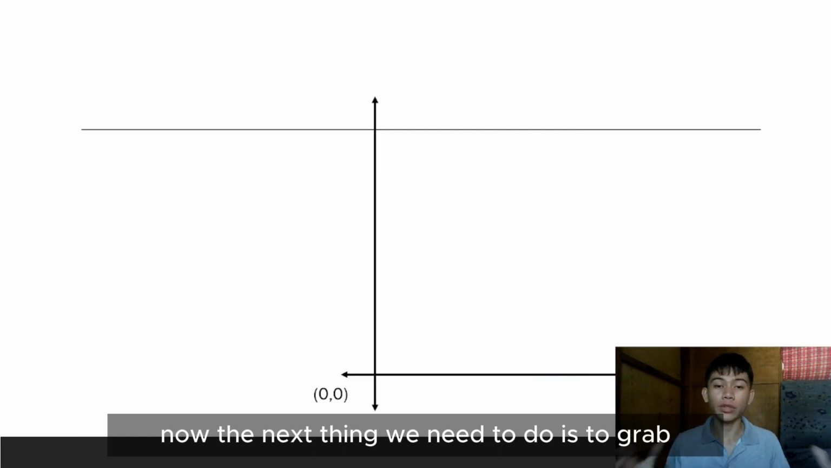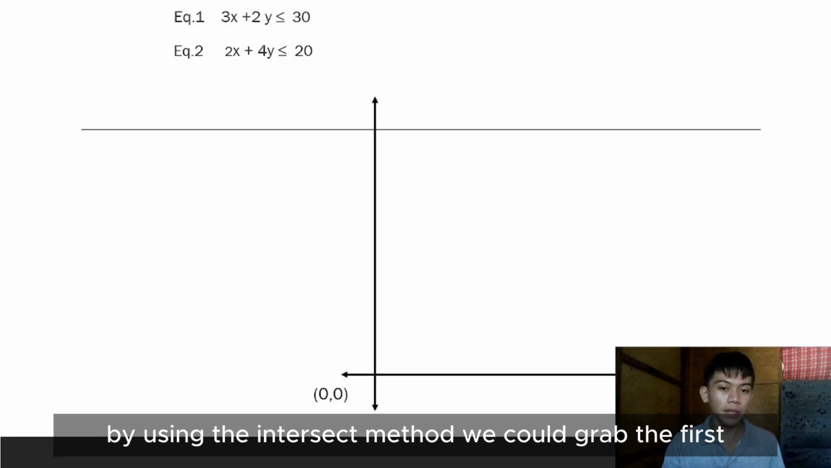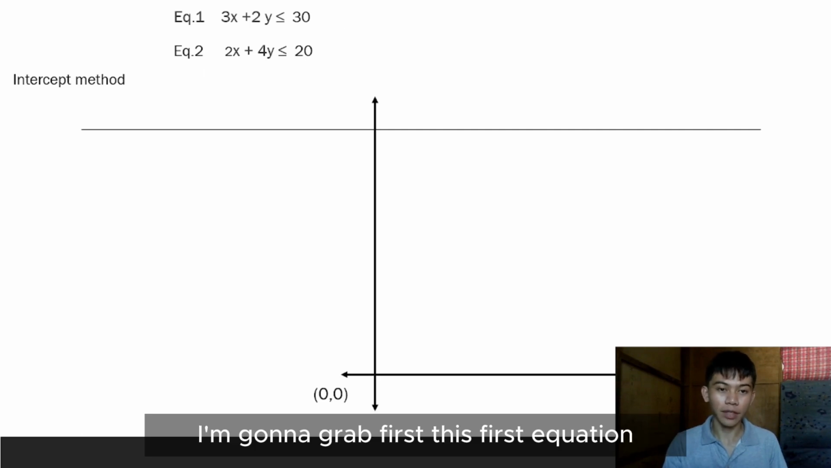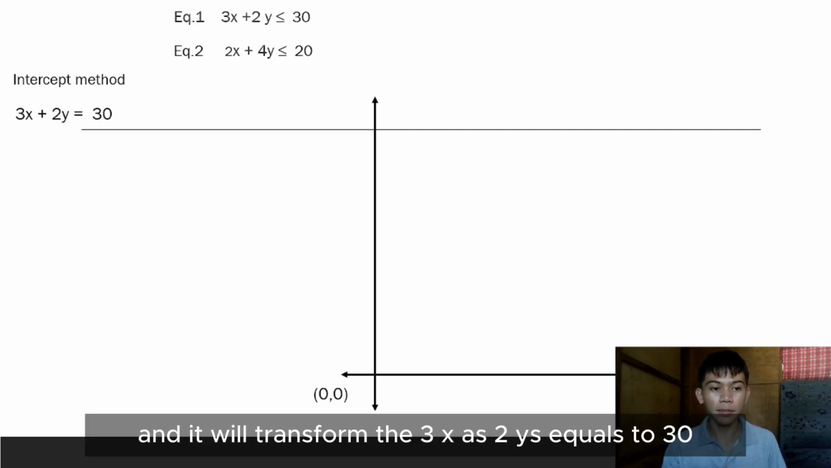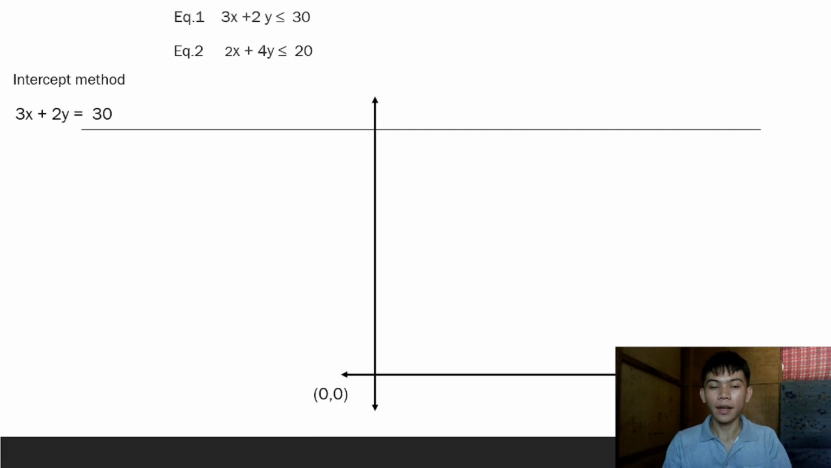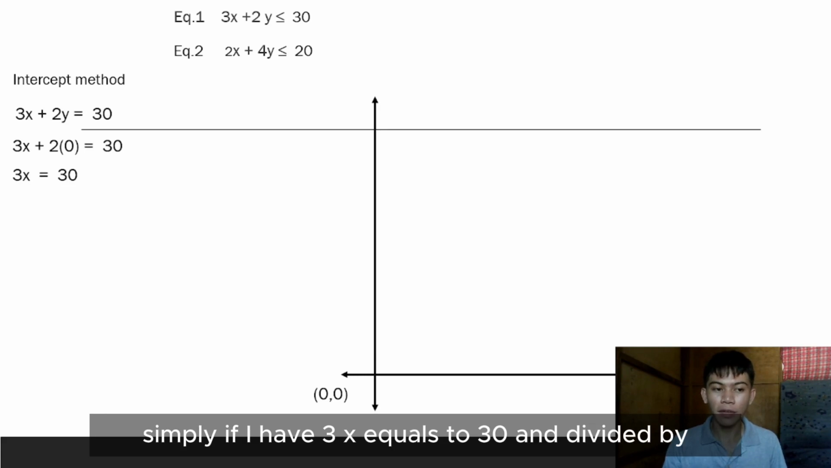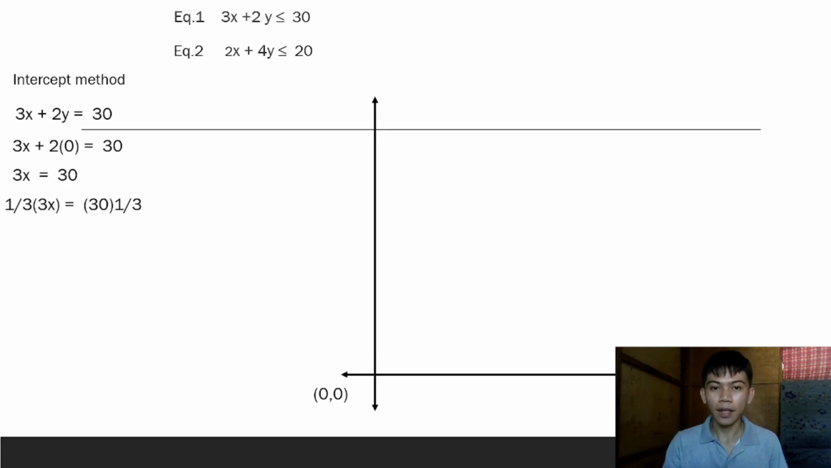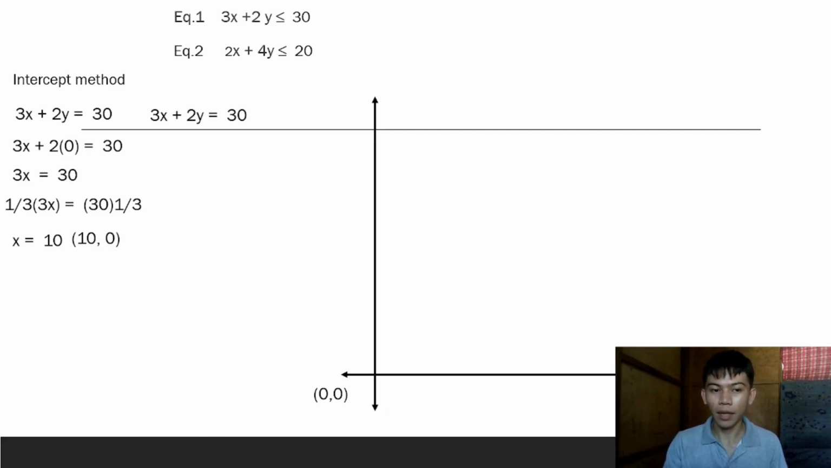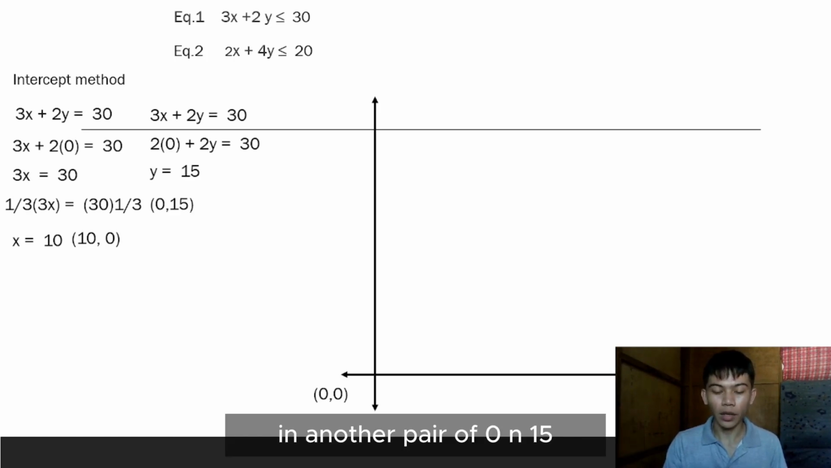Now, the next thing we need to do is graph the two lines. By using the intercept method, we can graph the first equation and the second equation. I'm going to graph the first equation first, and it transforms to 3x plus 2y equals 30. Substitute 0 for y because I want to get the x-intercept first. Now we have 3x plus 2 times 0 equals 30. Simplify, we have 3x equals 30, divide by 3 or multiply by 1/3, and we get 10, an ordered pair of (10, 0). Now the y-intercept: substitute 0 for x, and we have y equals 15, an ordered pair of (0, 15).